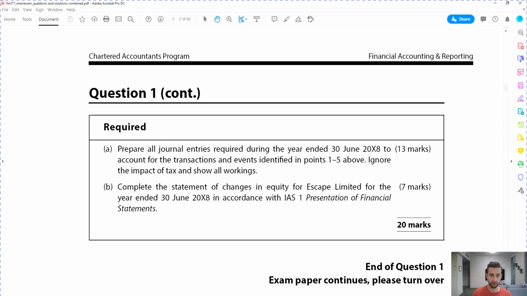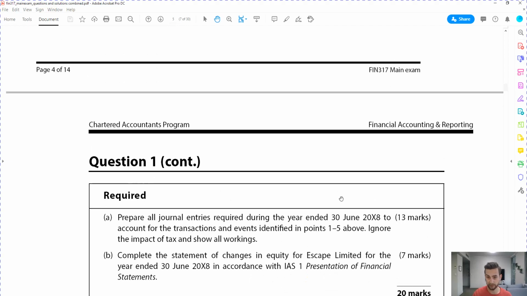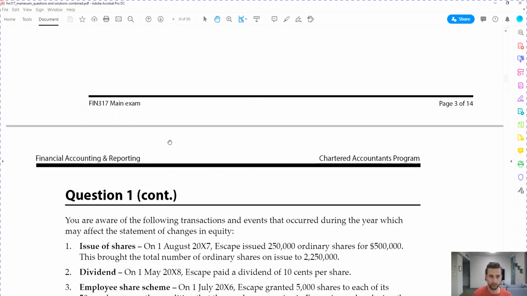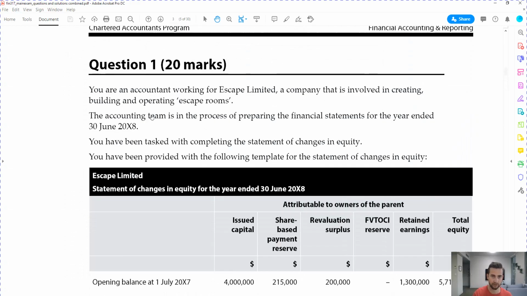Okay, so we've got to do journal entries and we've got to do a statement of changes in equity, which is one of the different reports that we have to understand from the consolidated financial statements. Okay, so let's go back to the background information and let's read through it.